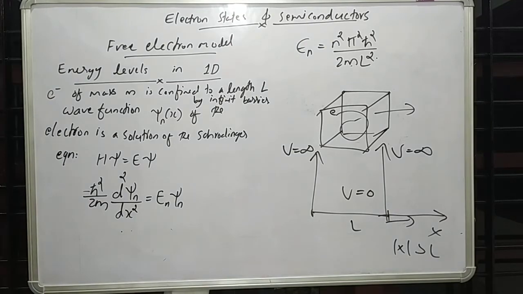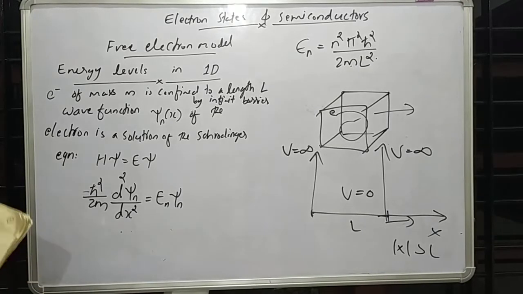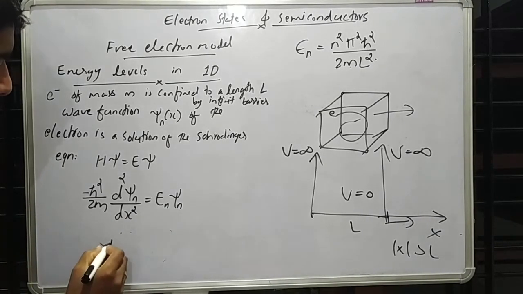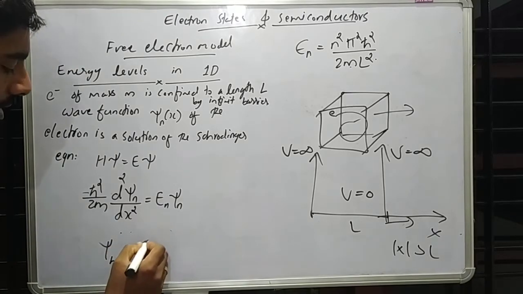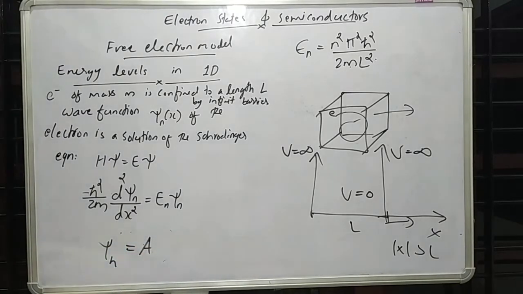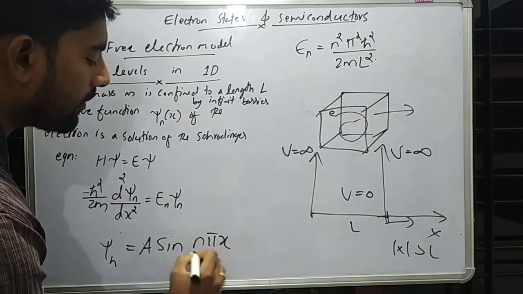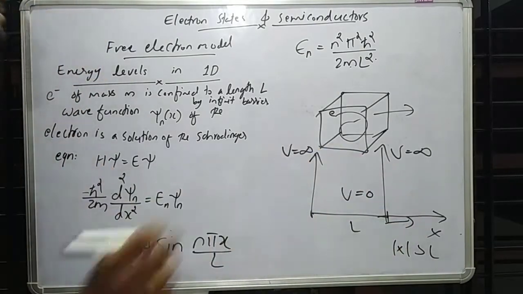And we know the solution of this Schrodinger equation. We have derived it in quantum mechanics. The solution is psi n equal to a constant A times sine n pi x over L, where L is the width of this potential well.